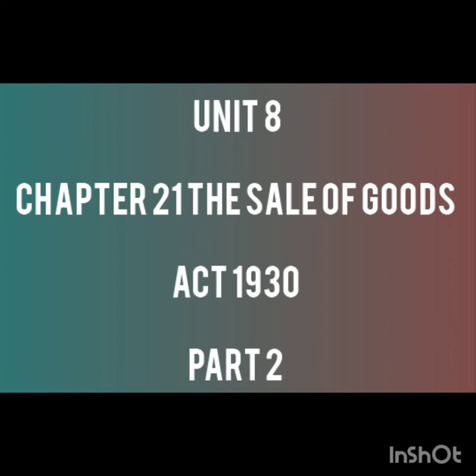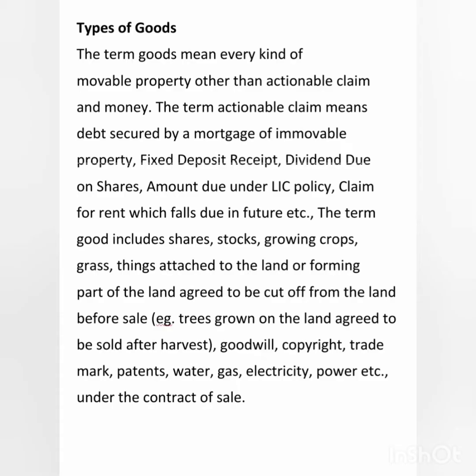Today, we are going to continue with chapter 21, the Sale of Goods Act 1930, that is part 2. Part 2, we are going to deal with types of goods and passing of property. So, listen carefully, students. It will be very interesting and it will be very different also. So, listen carefully. Types of goods.